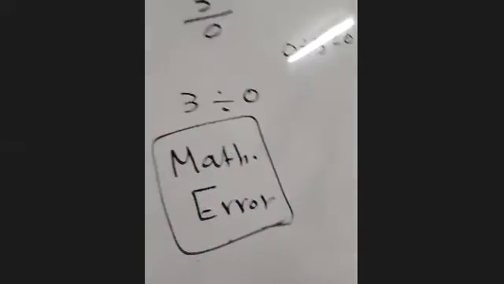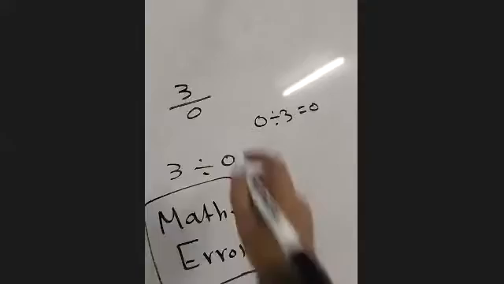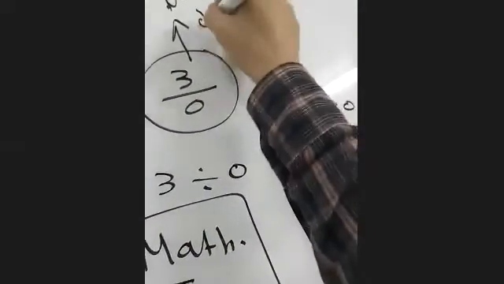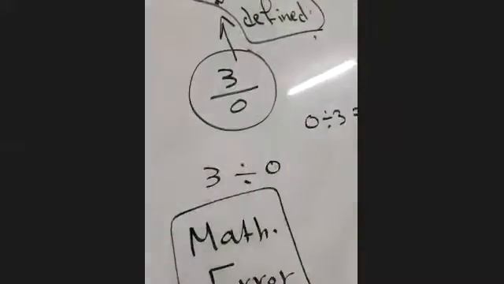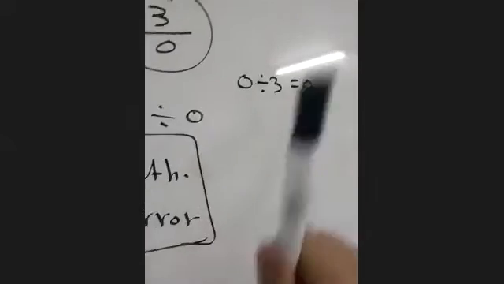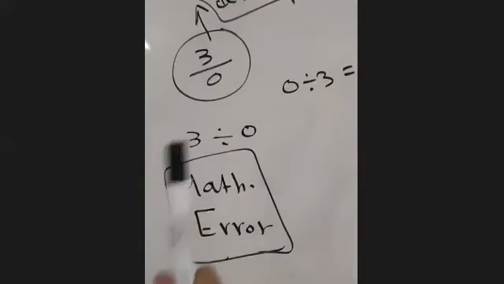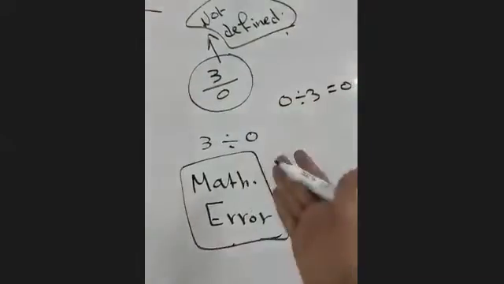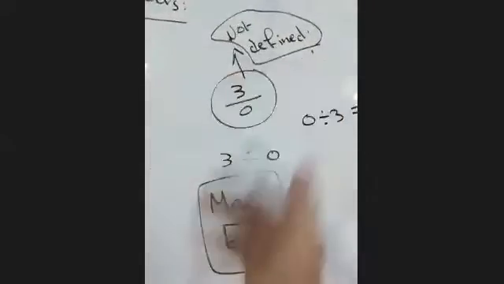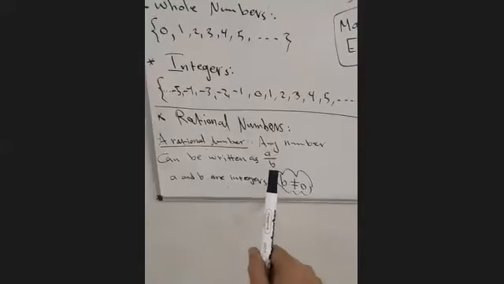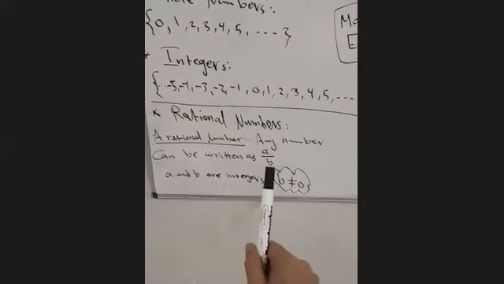Math error. What's the meaning of math error? This value here is not defined. It does not exist. It means we cannot divide by 0. We can divide 0, but we cannot divide by 0. So in mathematics, 3 divided by 0 is an error. It is not defined. So in the definition, the bottom cannot be 0, it can be any number, but not 0.